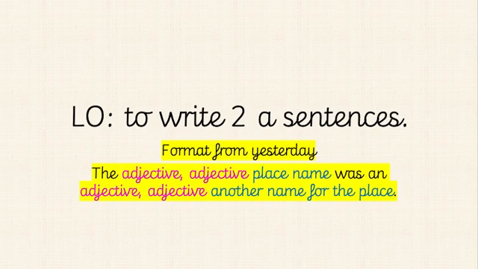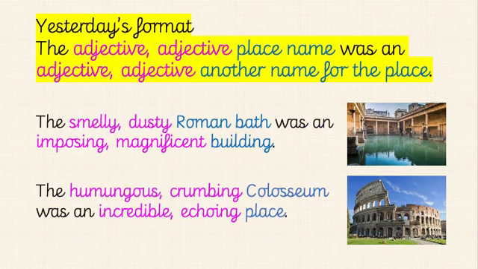So the format from yesterday was the, and then one adjective and another adjective to describe the place name. So it could be, you did the Roman baths, you did Colosseum, you did loads of different places to do with Rome, famous Roman places. And then another adjective to describe that place, and another adjective, and then another name for that place. So you could, as I'll show you on the next slide, have the smelly, dusty Roman bath was an imposing, magnificent building. Okay, the humongous, crumbling Colosseum was an incredible, echoing place.